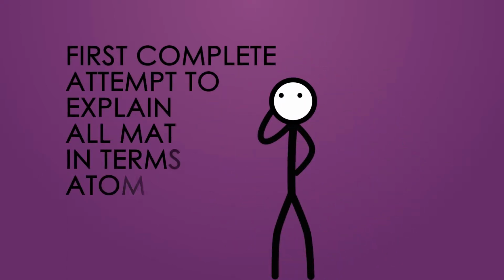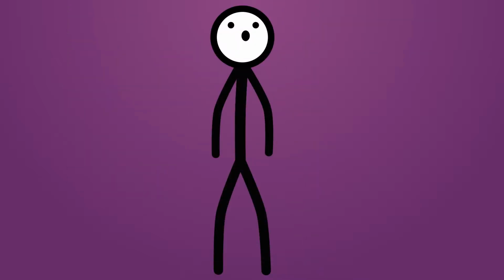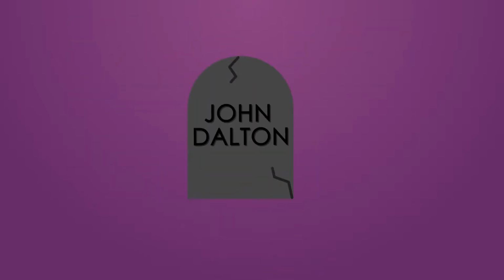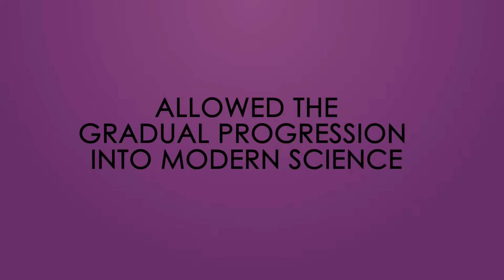Dalton's atomic theory is the first complete attempt to explain all matter in terms of atoms. After his second stroke, Dalton died on the evening of July 26, 1844. His research outlived him, changed the course of science for chemistry, and allowed for a gradual progression into modern science.